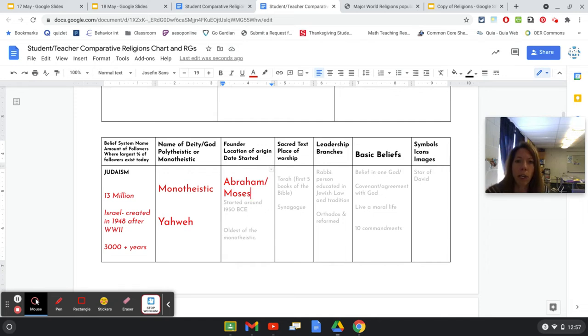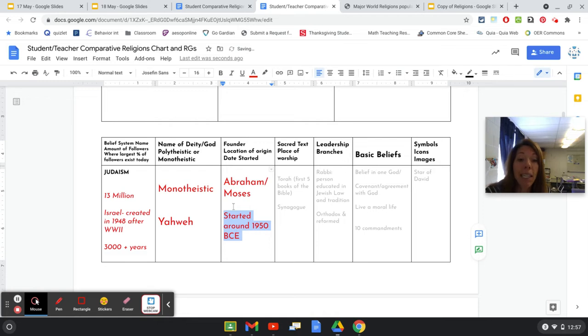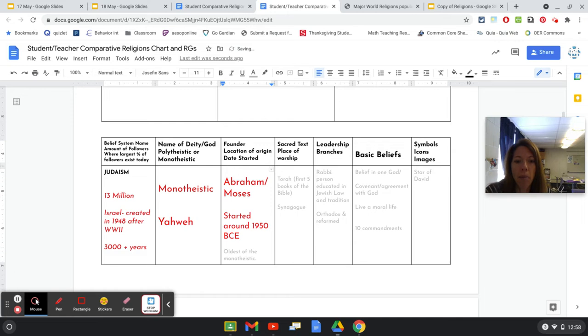Moses is the leader who takes them out of Egypt when they are enslaved, and he goes with them into the desert. Okay, and he gets the 10 Commandments. Moses gets the 10 Commandments from God. Okay, so then we're going to go ahead and say it started around 1950 BCE, before Common Era, so a long time ago. That means it is the oldest of the monotheistics.